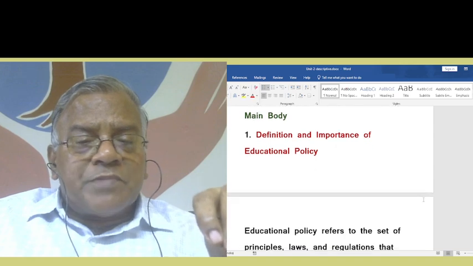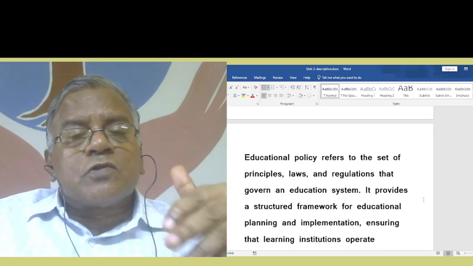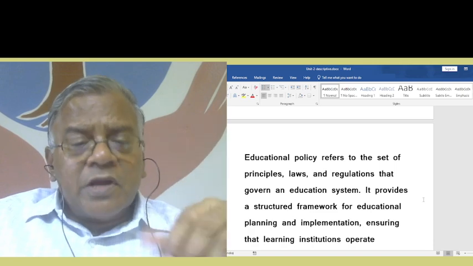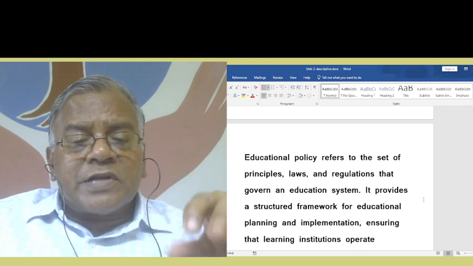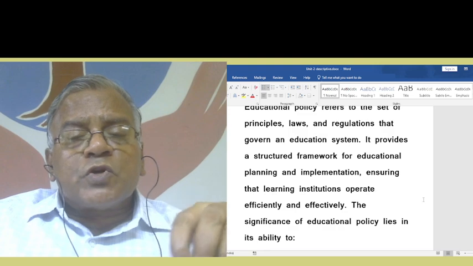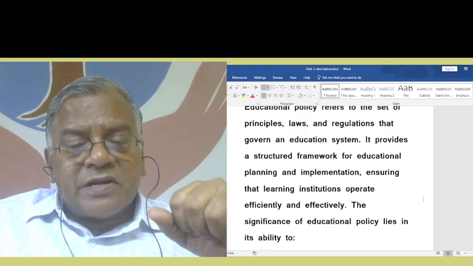Definition and importance of educational policy. Educational policy refers to a set of principles, laws, and regulations that govern an education system. It provides a structural framework for educational planning and implementation, ensuring that learning institutions operate efficiently and effectively.